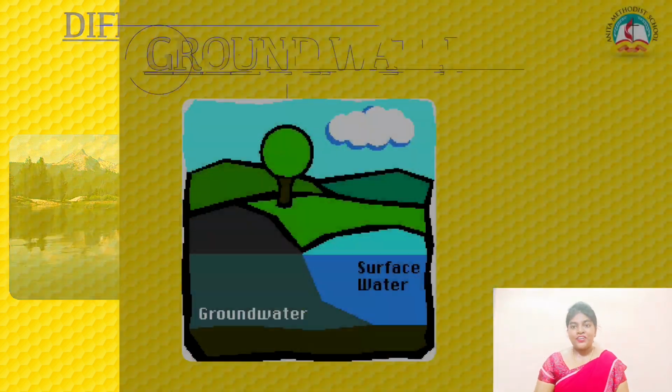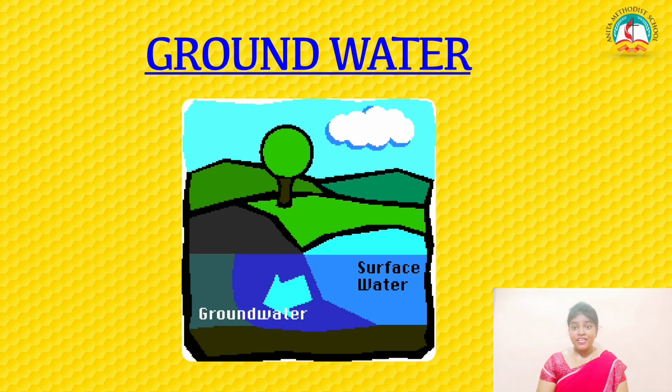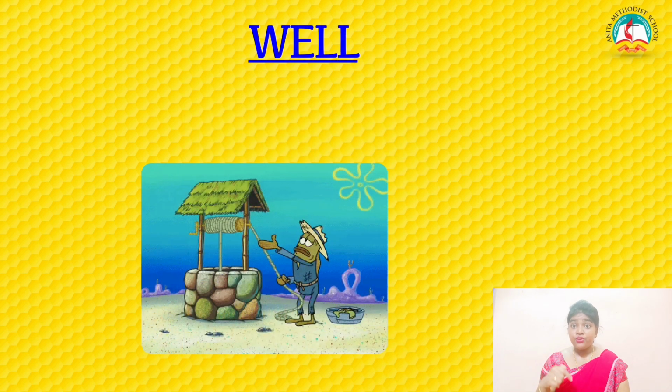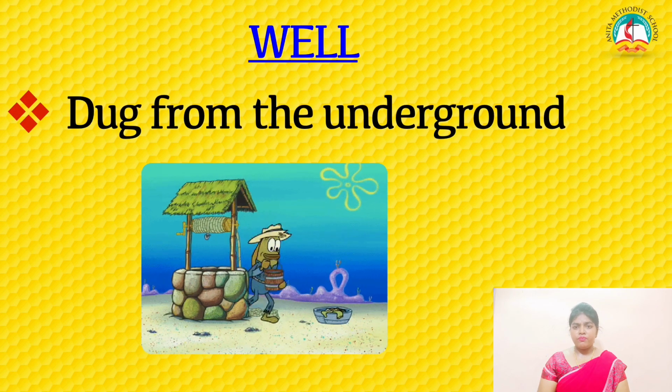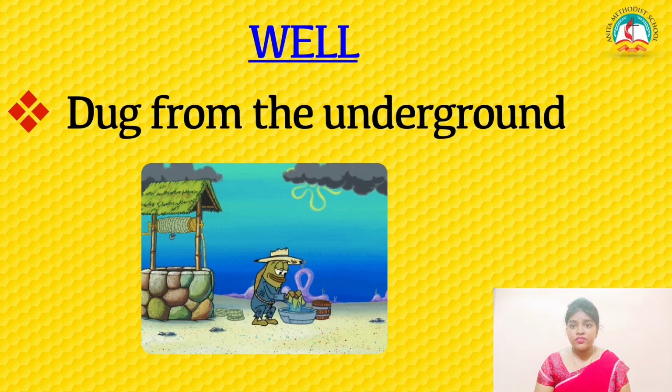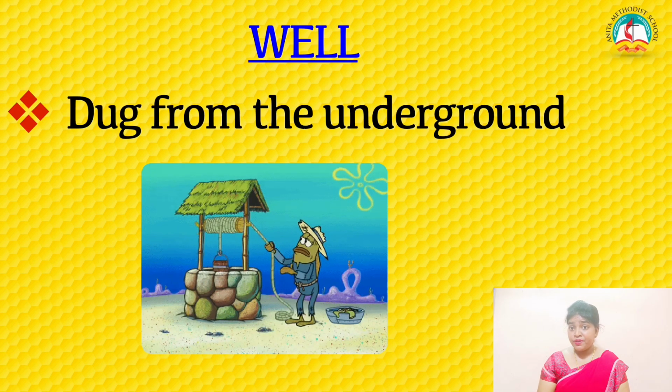Okay, right. And the next type is groundwater. So where do we get groundwater? Groundwater is the water which is below the surface of the earth. Okay, below the ground. So if you want to make use of the water which is underground, you have to dig it up and then use it. Examples of groundwater are a well, a hand pump, etc.